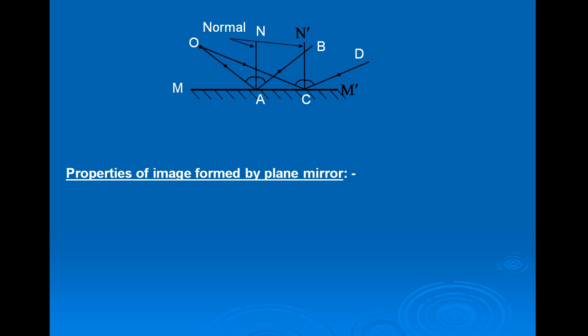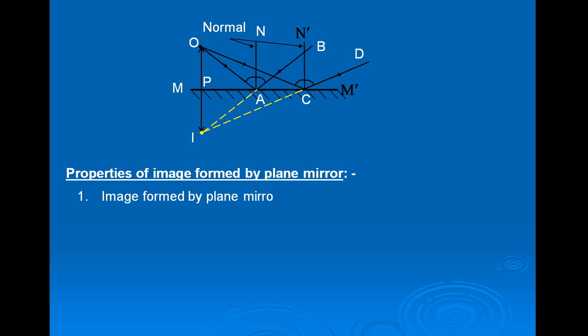Now two rays of light after reflection along AB and CD will not meet actually, but appear to be diverging from point I. So I is the virtual image of the object O. Now OP and IP are equal, that is, image is formed as far behind the mirror as object is in front of it.